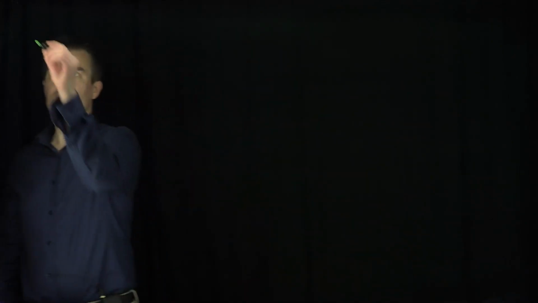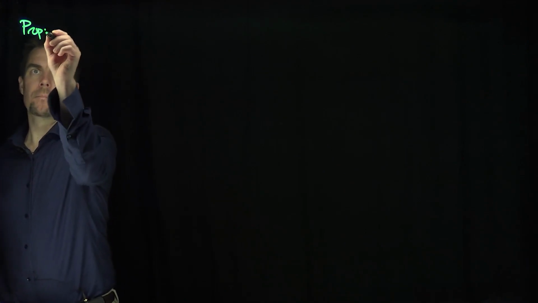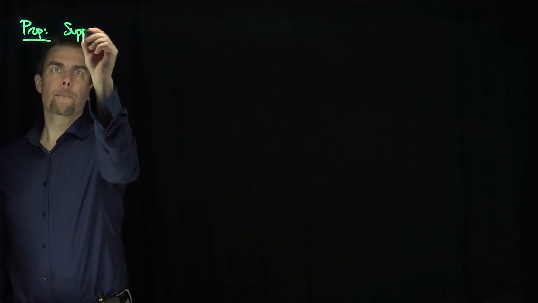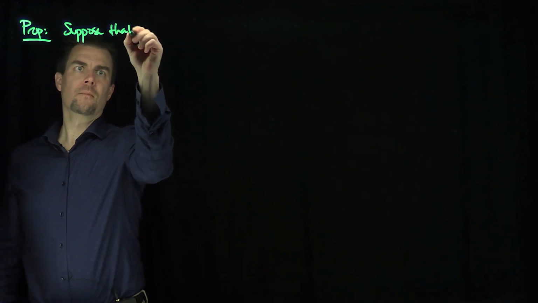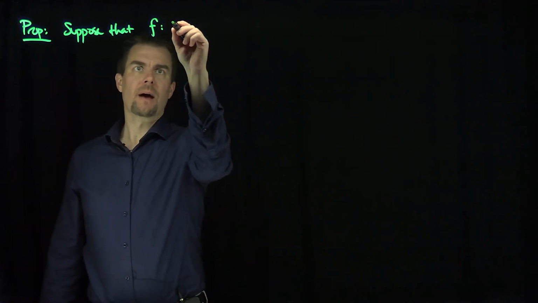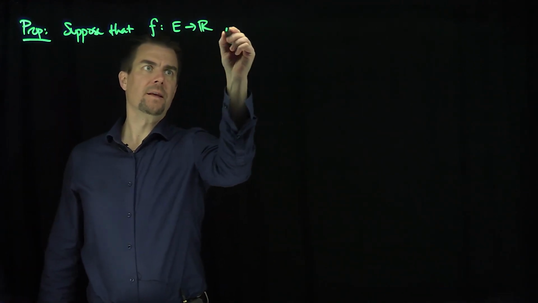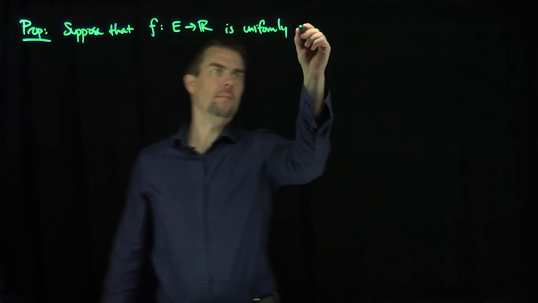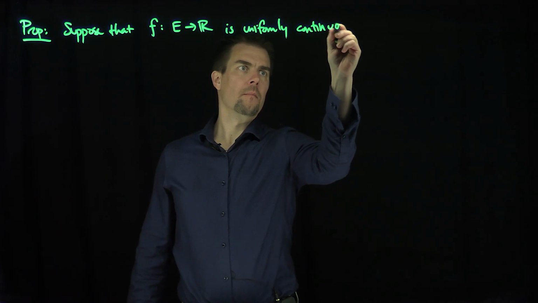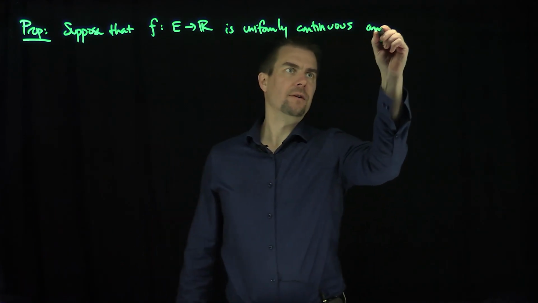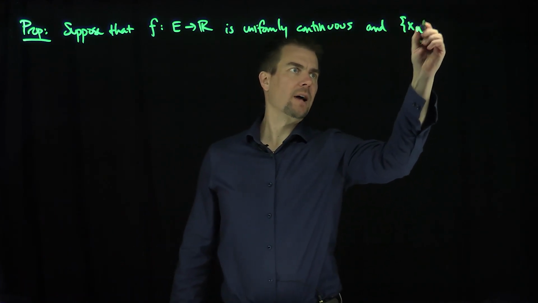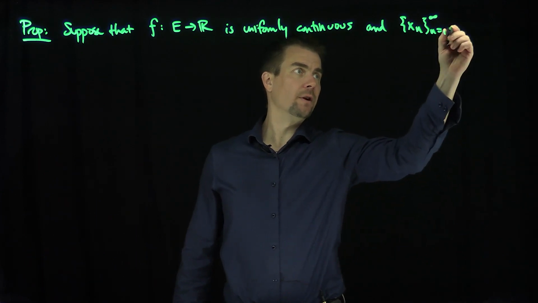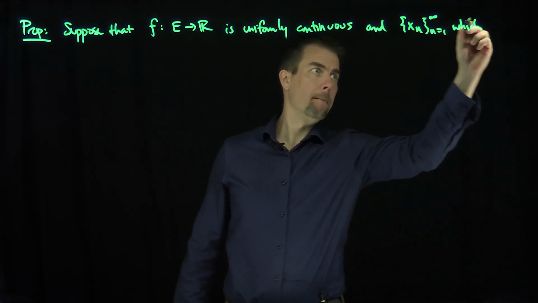Hello students, in this video we'll prove two propositions about uniformly continuous functions. Here's our first proposition. Let's suppose that f mapping E into R is uniformly continuous and I give you a sequence xn, n goes from 1 to infinity, which is Cauchy.